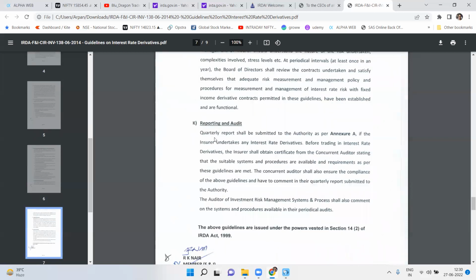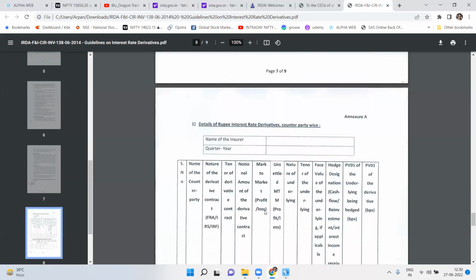Reporting and audit. A quarterly report is to be submitted to the authority. If the insurer undertakes interest rate derivatives, before trading in them they require a certificate from the concurrent auditor, right? Stating that suitable systems and procedures are available and requirements are in place and these guidelines are met. The auditors will also ensure the compliance of the guidelines and have to comment in the quarterly report. Similarly, the auditor of the investment risk management system and process also comments on the system and procedure available in the periodical audits, right? And that's it.